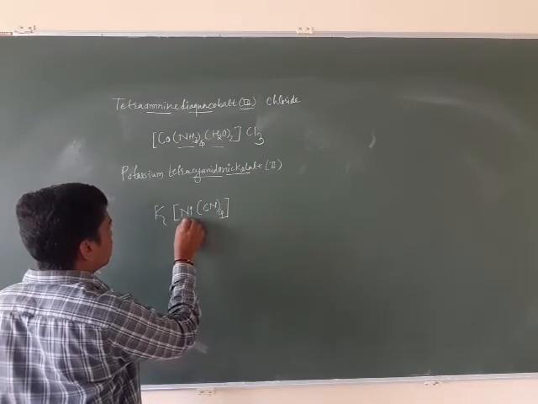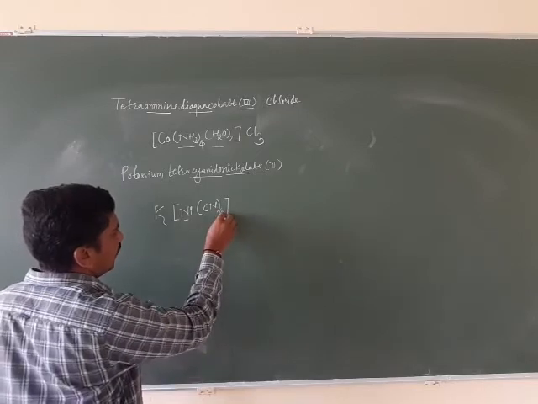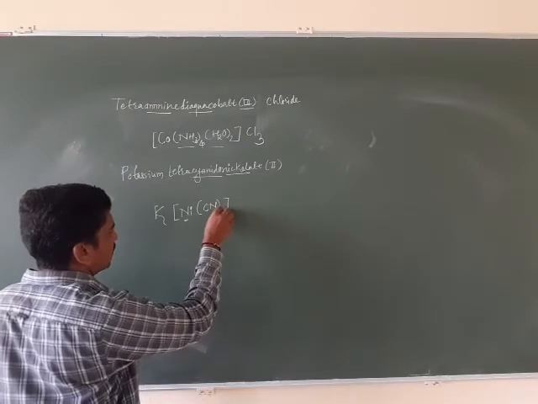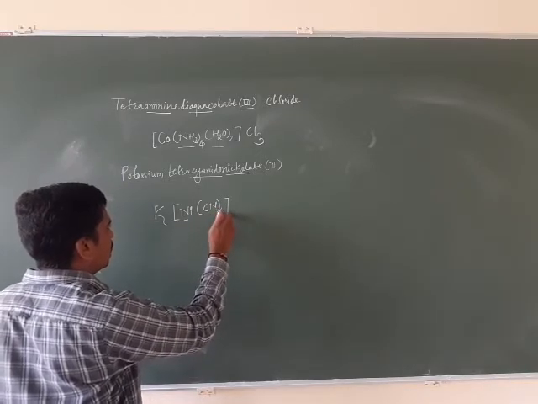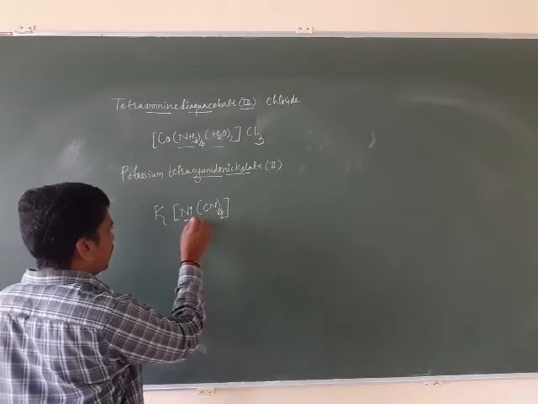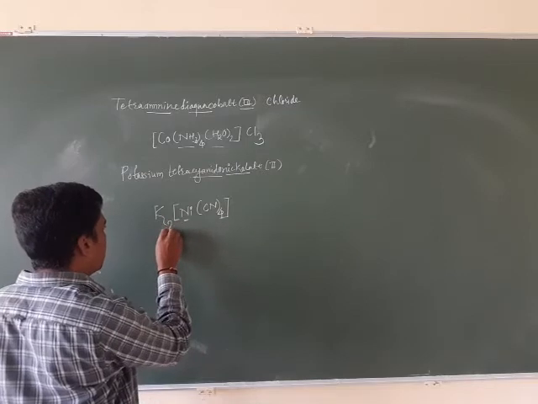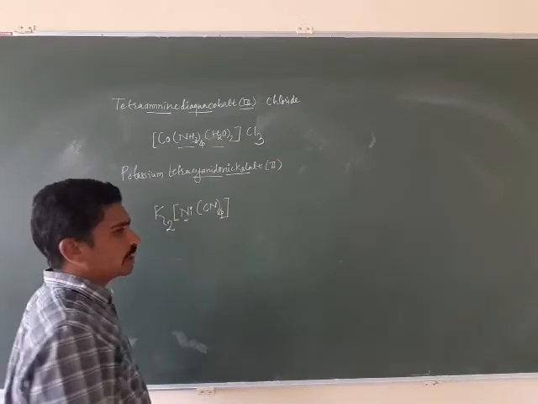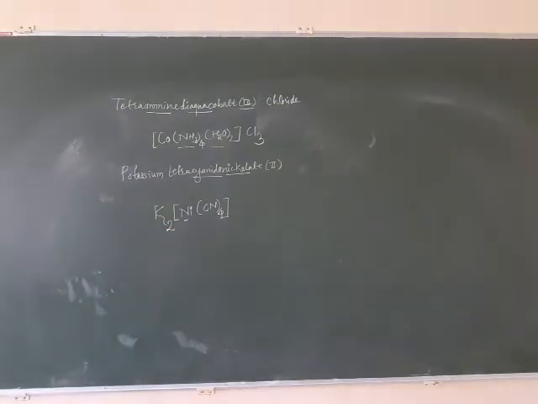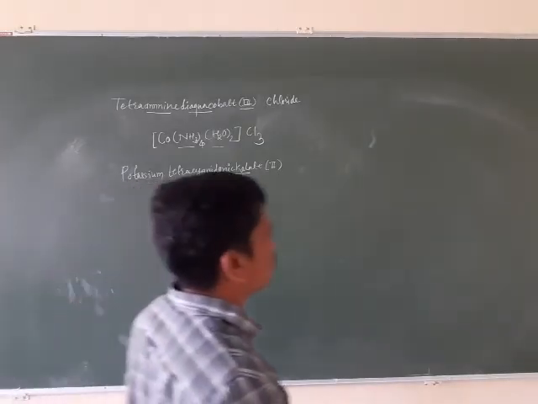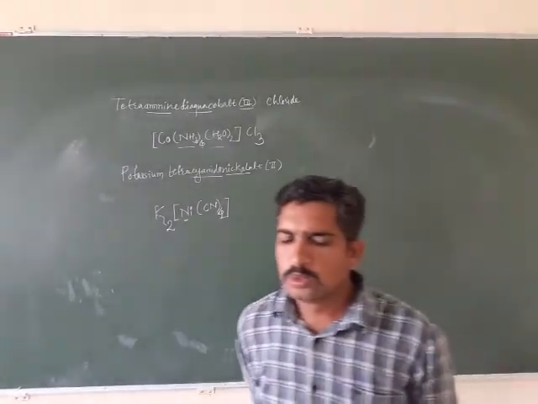Nickel is in its +2 state. How many minus are there? 4 minus. So 2 are compensated by nickel +2 and 2 are remaining. These 2 remaining are satisfied by potassium. A single potassium carries 1 positive charge, so it consists of 2 potassium.